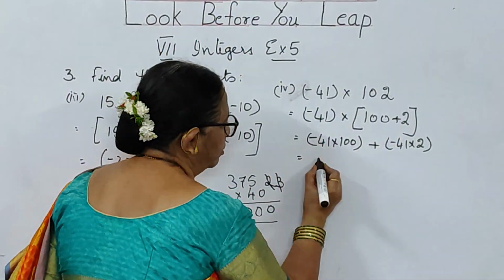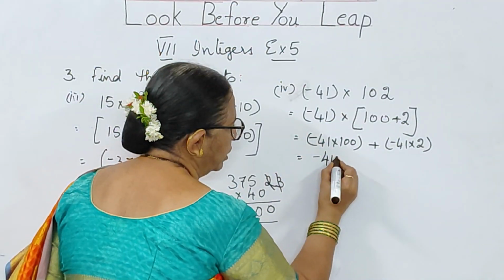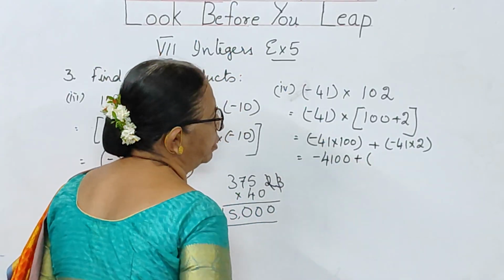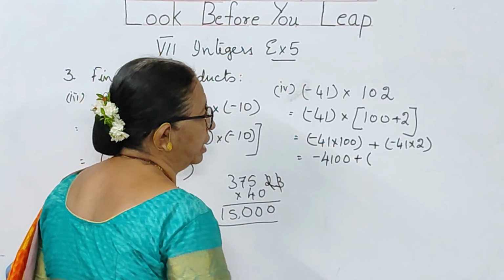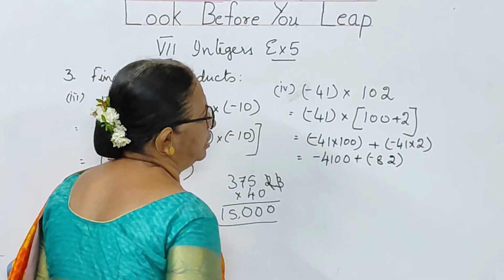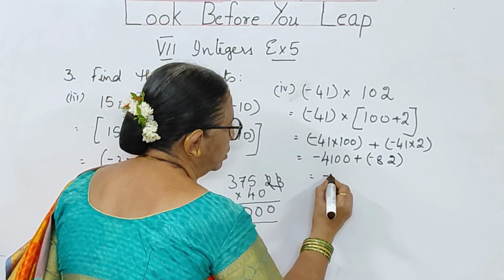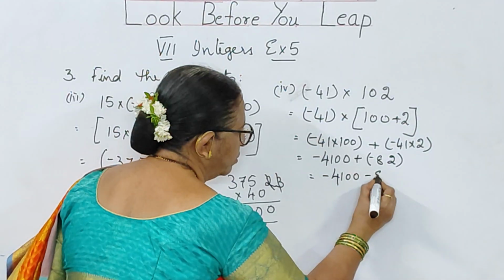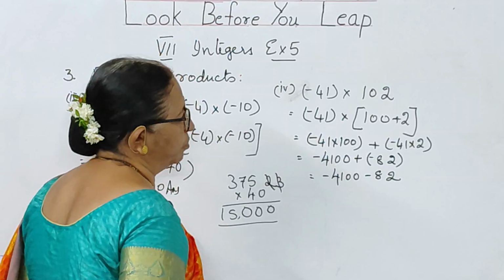So, plus into minus, minus 4100 plus, still multiplication bracket is there, so I am keeping bracket. 2 1s are 2, 2 4s are 8, minus 82. So, what you will see, children? Minus 4100 minus 82.